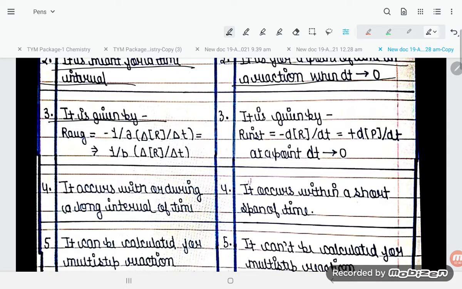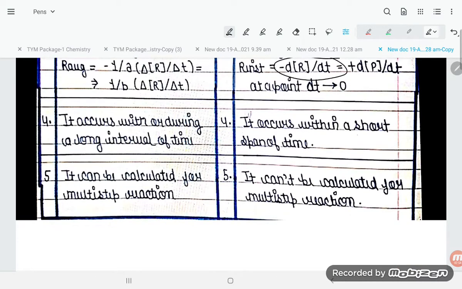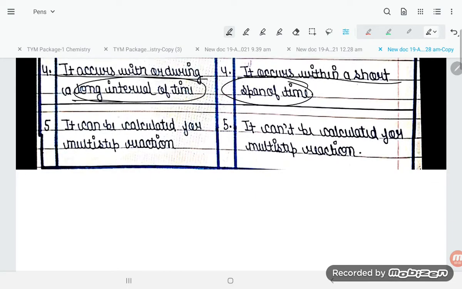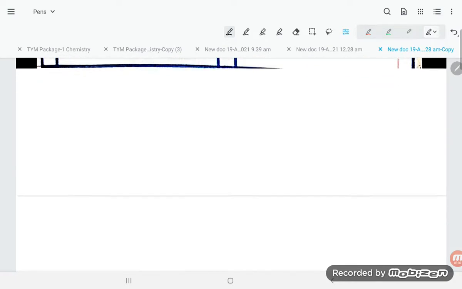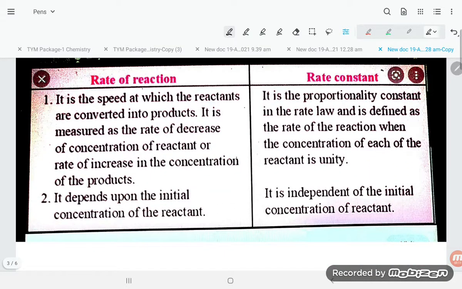Average: minus 1 by A delta R by delta t, and here instantaneous: dR by dt. Average rate occurs over an ordinary long interval of time. Instantaneous rate occurs within a short period of time. Average rate can be calculated for multiple reactions. Instantaneous rate can't be calculated for multiple reactions.